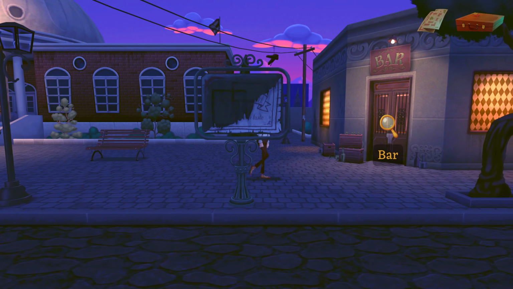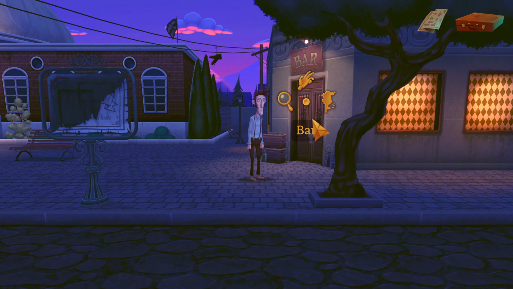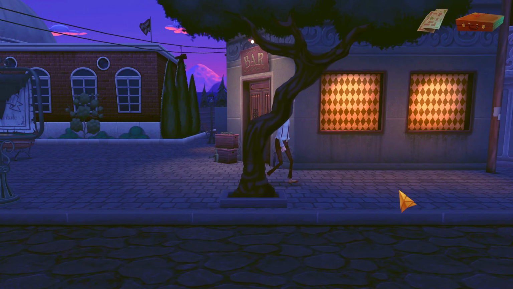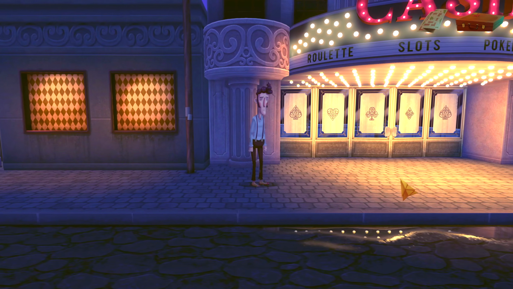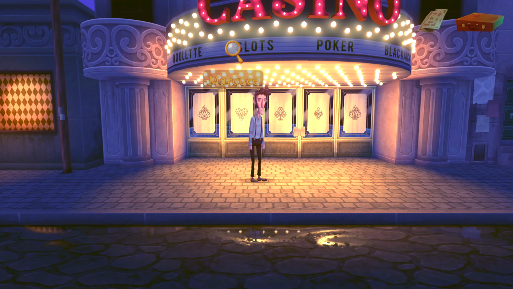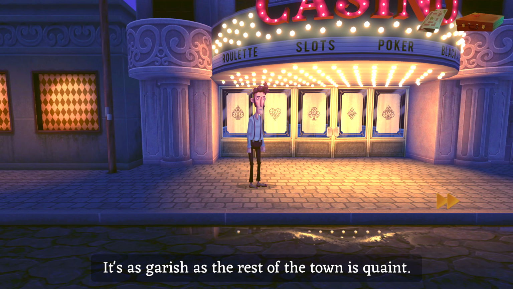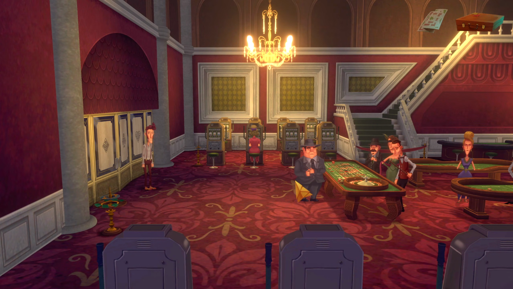What else we got down this street? Ah, well, there's the bar. Villa Ventana. Nice. Can we go in? Not really in the mood for a drink. Ah, never mind. Loose lips sink ships and all that. Maybe someone in there could tell me about Lena. Looks like there's a casino here. It's as garish as the rest of the town is quaint. But we can go in? Yes, we can. Okay.